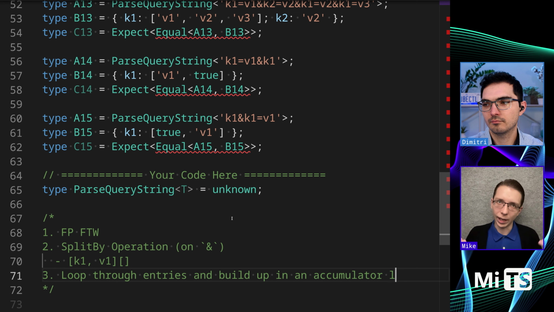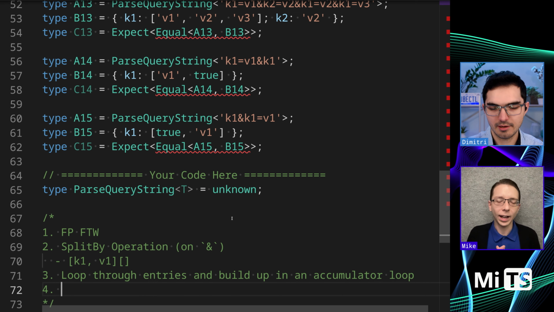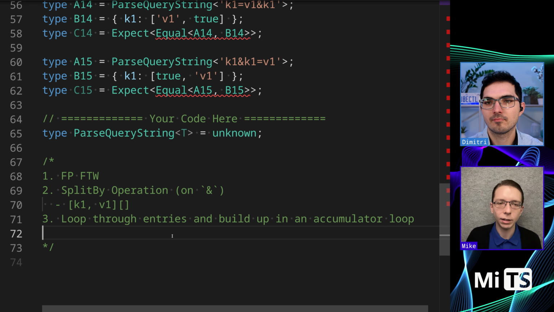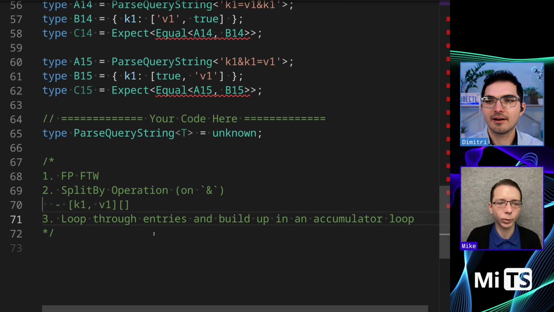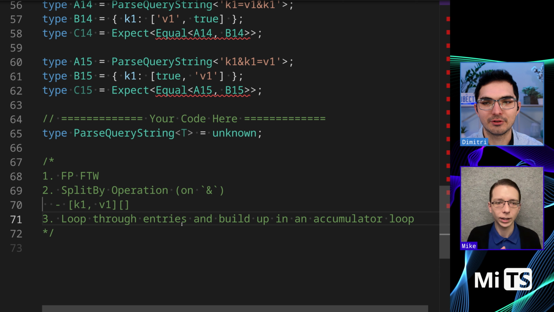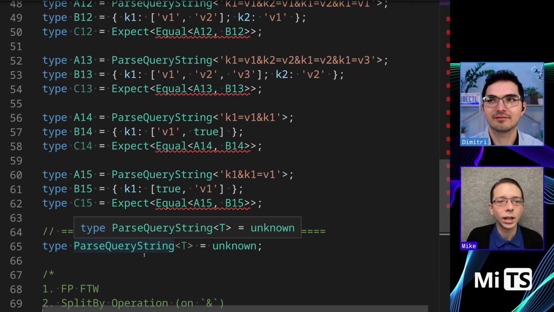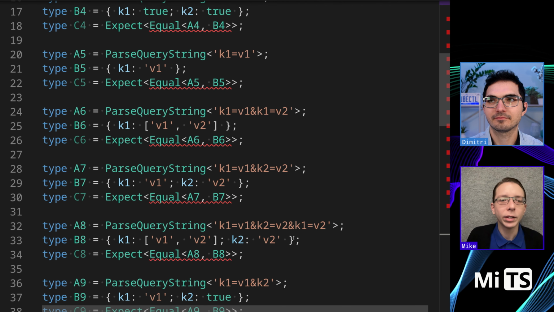Yeah, and I'm taking notes. Yeah, all right. And I think at that point we will essentially have a solution. Inside the accumulator loop, we'll be able to specify what the behavior is, like how to do merging and stuff like that, right? Yeah, I think so.